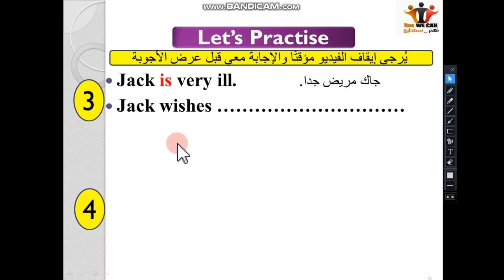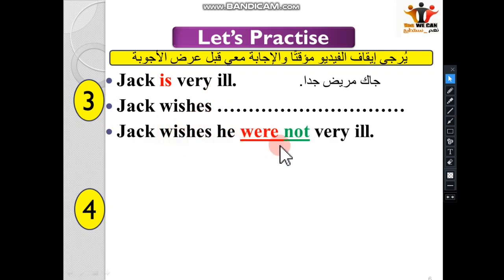So Jack is very ill. Jack wishes. So the past of is, was, or were. And here we can say Jack wishes he were not very ill. Clear? I hope you've got this correct. So Jack wishes he were not very ill. I'm gonna explain. So here we have is, the past of verb to be is, was, or were. And we say that he, we can say were, or we can use were with he. Clear? So we say Jack wishes he were. If you wrote was, it's fine, it's okay. But it's better to write were. So he were, and we added here not.